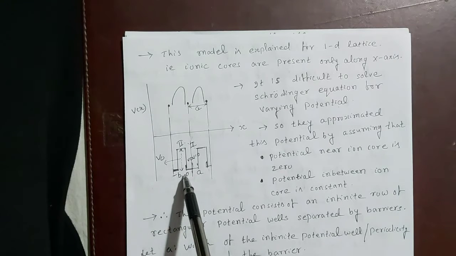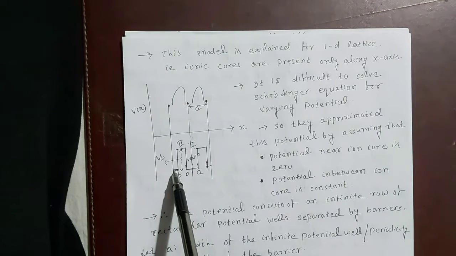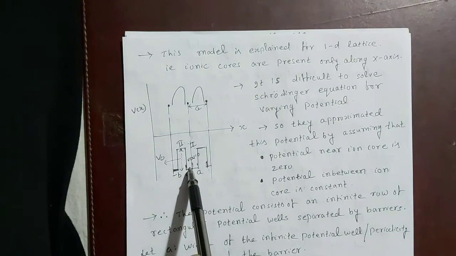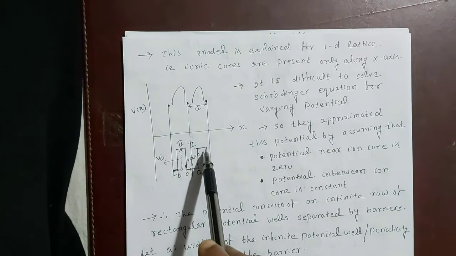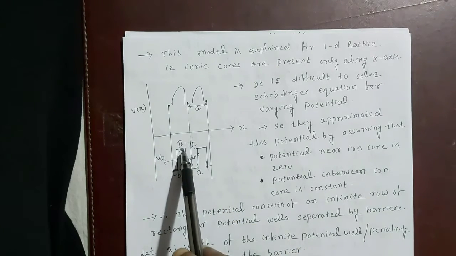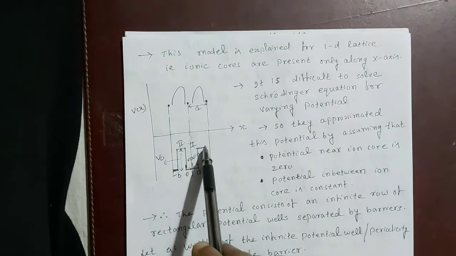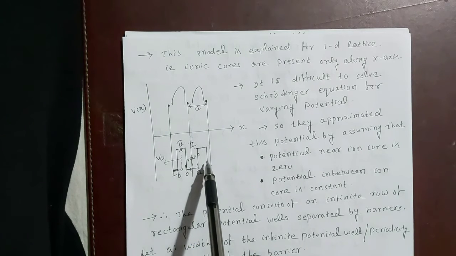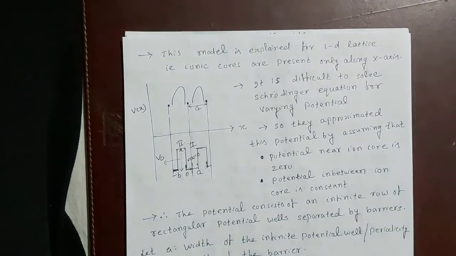They have assumed that the potential is 0 near the lattice point and it is maximum in between, but it is constant, and again it is 0 when it reaches near the lattice point. By assuming this type of potential, they have reduced this varying potential to a combination of an infinite potential well and a barrier, for which the solutions of the Schrodinger wave equation are known.